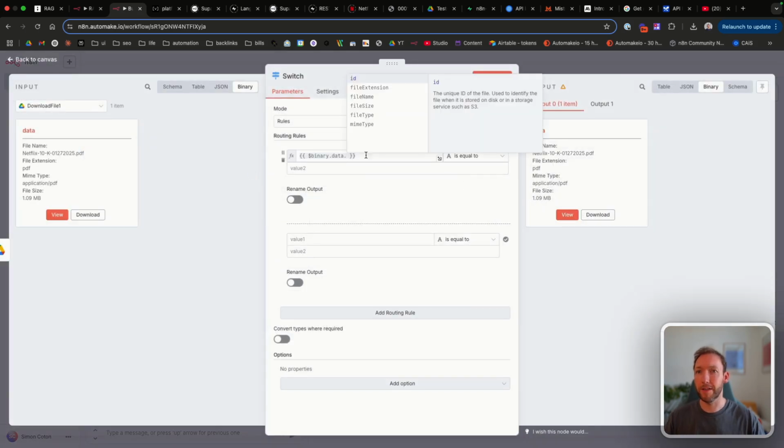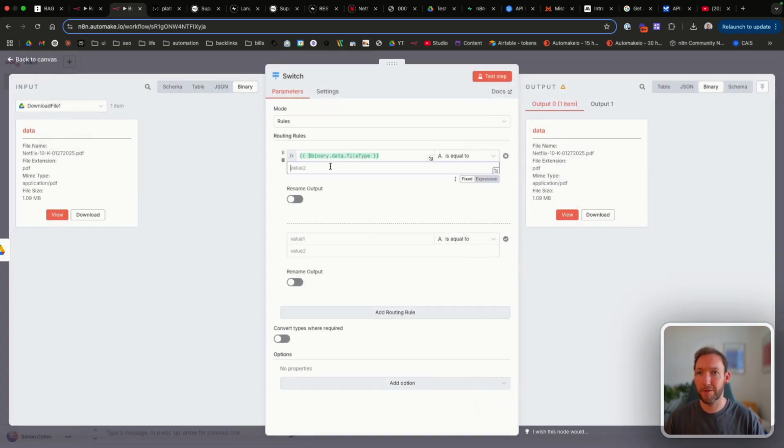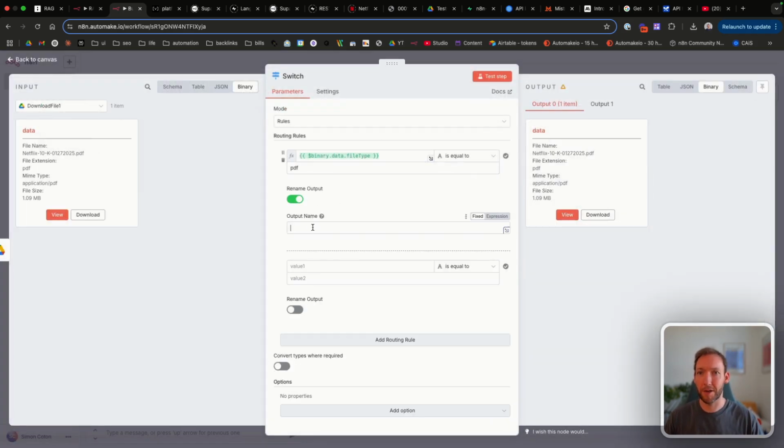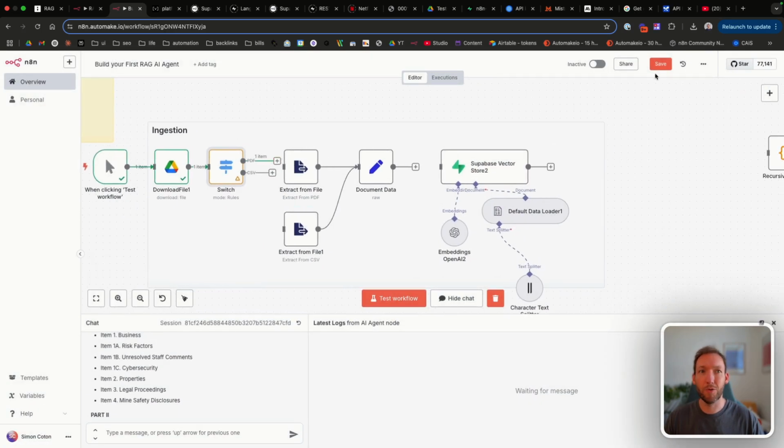And if we go into the expression here and put $binary.data, so we're digging into the binary data here, and we just say file type, let's see what that comes up as. So that's showing PDF. So if that is equal to PDF, then we're going to go the PDF route. We'll copy that for our second route, which we've said is for CSVs. If the file type is equal to CSV, then go the CSV route. And now you'll see on the output that we've got two routes that it can take. Let's connect PDF up there. Let's connect CSV down there.